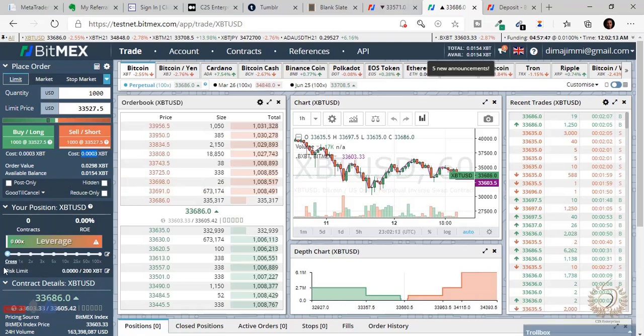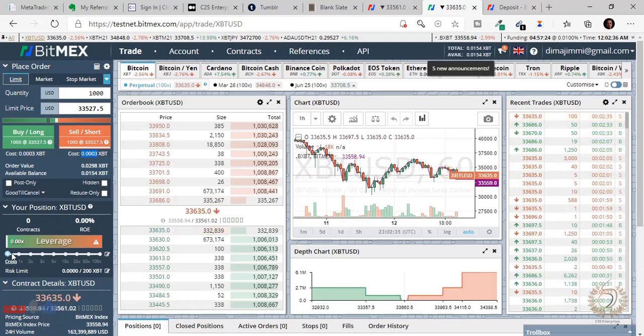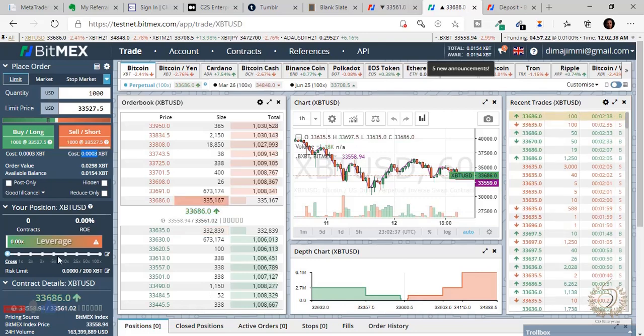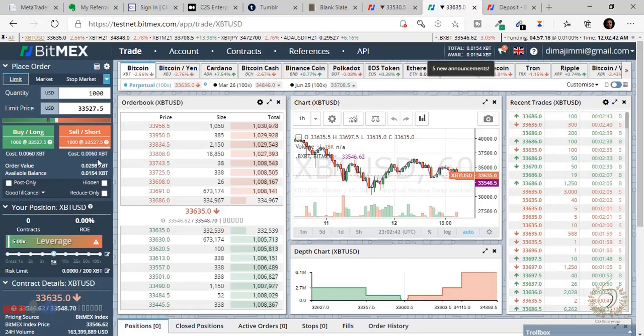Please don't, here's another thing, remove this thing from cross. Look at my cursor. Don't try this. This is going to mess you up. So before you even enter a position, make sure this is out of cross, because I don't know why they're keeping it that way, but it's something bad. You don't want that. I don't even want to start explaining what it does, but just remove it. You won't be needing it. So let's say we use a 5x leverage. I'm just giving an example. I just want to show you something.